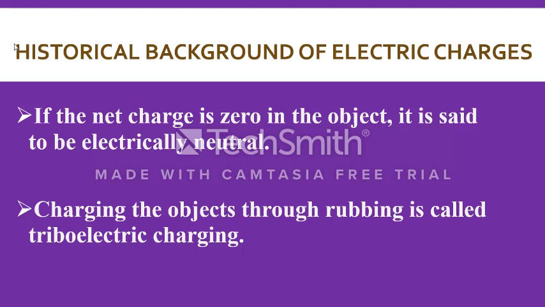So if there are two objects A and B, there will be gravitational interaction, but there may or may not be electrical interaction. Charging objects through rubbing is called triboelectric charging.